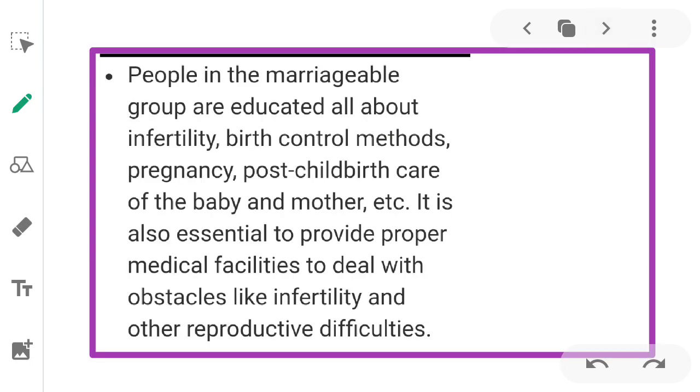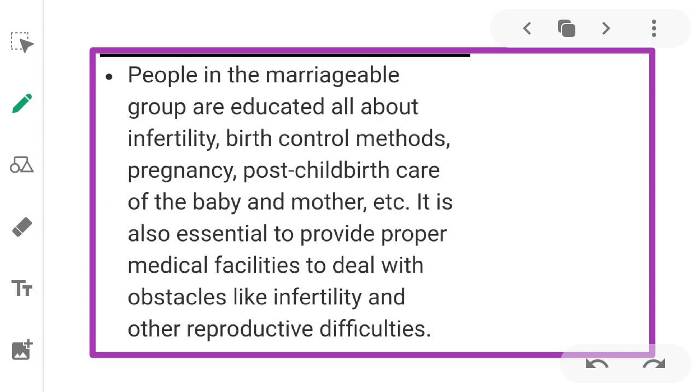People in the marriageable group are educated about infertility, birth control methods, pregnancy, post-childbirth care of the baby and mother, etc. It is also essential to provide proper medical facilities to deal with obstacles like infertility and other reproductive difficulties.